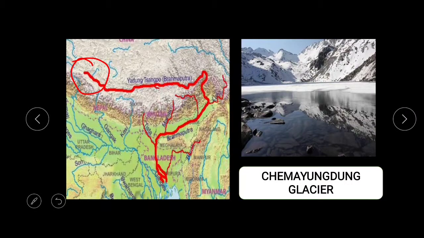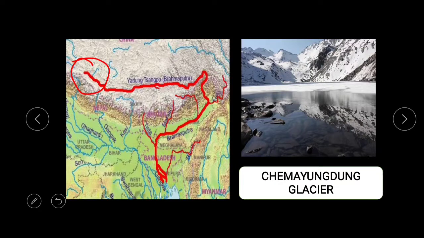The river flows for nearly around 1126 kilometers in an easterly direction. Easterly direction means it flows towards parts of China. Later on it again changes its direction, and it is also known as Zangpo, the water purifier. It is called Zangpo as well, so it is known as the purifier.